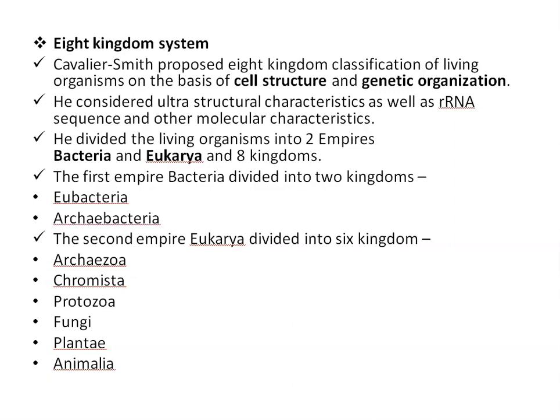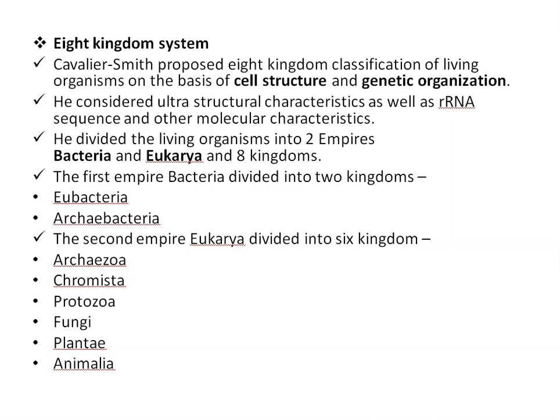Eight kingdom system. Cavalier-Smith proposed an eight kingdom classification of living organisms on the basis of cell structure and genetic organization. He considered ultrastructural characteristics as well as rRNA sequence and other molecular characteristics. He divided living organisms into two empires, Bacteria and Eukarya, and eight kingdoms. The first empire, Bacteria, is divided into two kingdoms, Eubacteria and Archaebacteria.